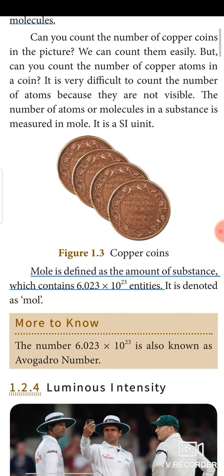Let's know the definition for mole. Mole is defined as the amount of substance which contains 6.023 × 10^23 entities, just like a dozen. 1 dozen is equal to 12 number. Therefore, 1 mole will be equal to 6.023 × 10^23 number. It doesn't have a unit. Is it clear? So, it is a number. Dozen means 12. 1 mole means 6.023 × 10^23. I hope you all understand.